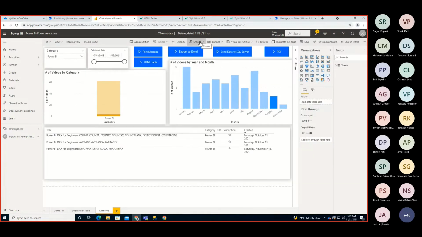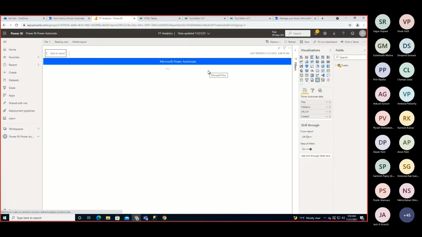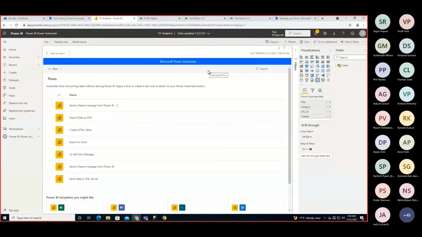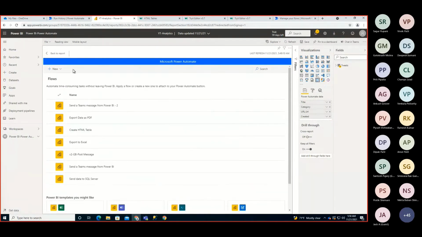So let me just open up the edit mode, and I configured the flow in a similar fashion as I showed you in the first use case. Basically, I added this Power Automate visual and configured these 4 fields, and then I just click on edit to create my flow. Now in the earlier part, we created one flow using the template, but we can create it from scratch as well.